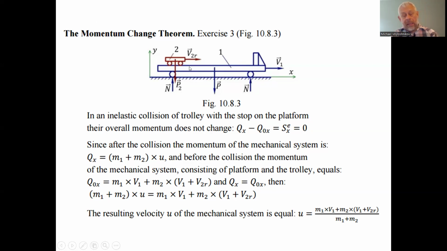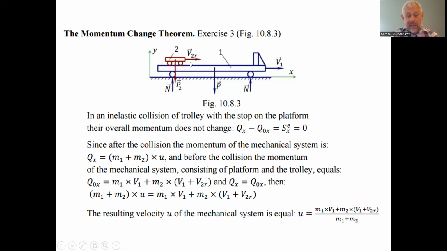Okay, but we do not have external forces acting on the mechanical system from the outside in projection on the abscissa axis, because the only forces are the weights of the car and the platform, directed downward, and the platform and the car are moving on a horizontal surface, so there are no forces directed along the horizontal abscissa axis. So the change of momentum is equal to zero.